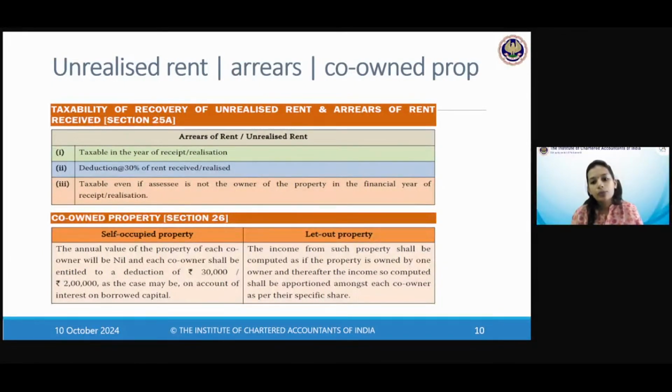Okay. Let out property. If two people jointly own a let out property, then you split your income in the fairest way possible. If the question says there is one property with two flats of the same area, first floor, second floor, and A owns one, B owns the other, then we will assume the income is split 50%. So if they tell you 1/4 or some ratio, you apply that ratio and split the rent. Okay. If they give you nothing, you assume 50% perhaps and give a note, right? So generally they will give you the ratio in which you should apportion, or take clues like this much square feet area is this, this much square feet area is that. So you find out a ratio using that.